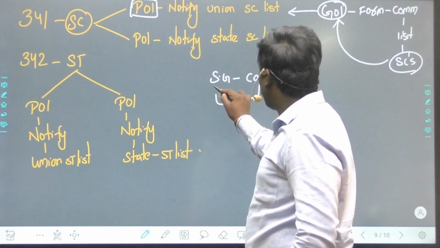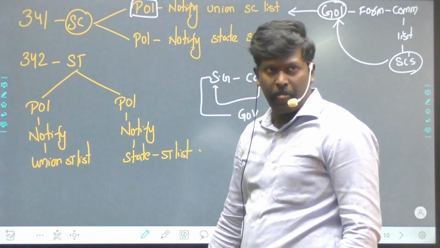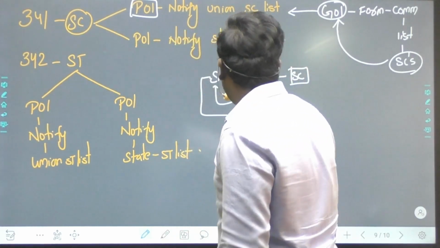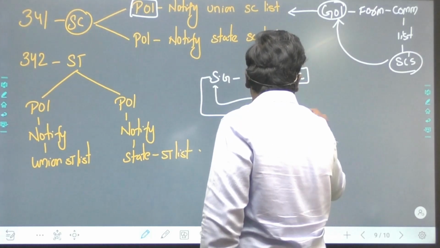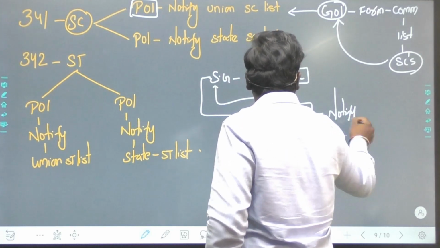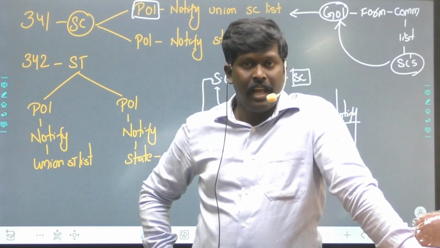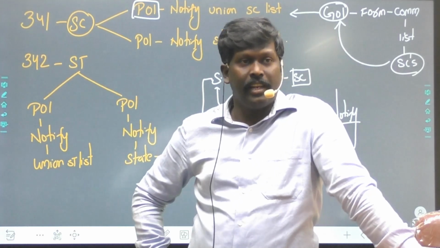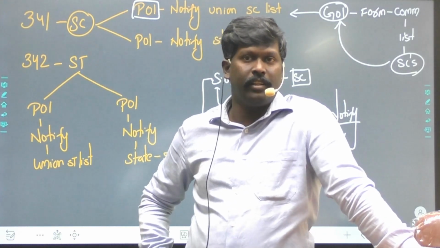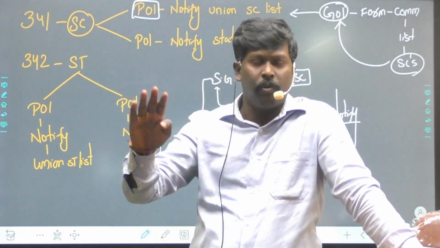After the committee report is given, the state government will give that report to the Governor. The Governor, after accepting, will send it to the President of India and the President will notify it. You're getting my point? An SC or ST list of the Union or the state is notified by the President. There is no doubt about that.